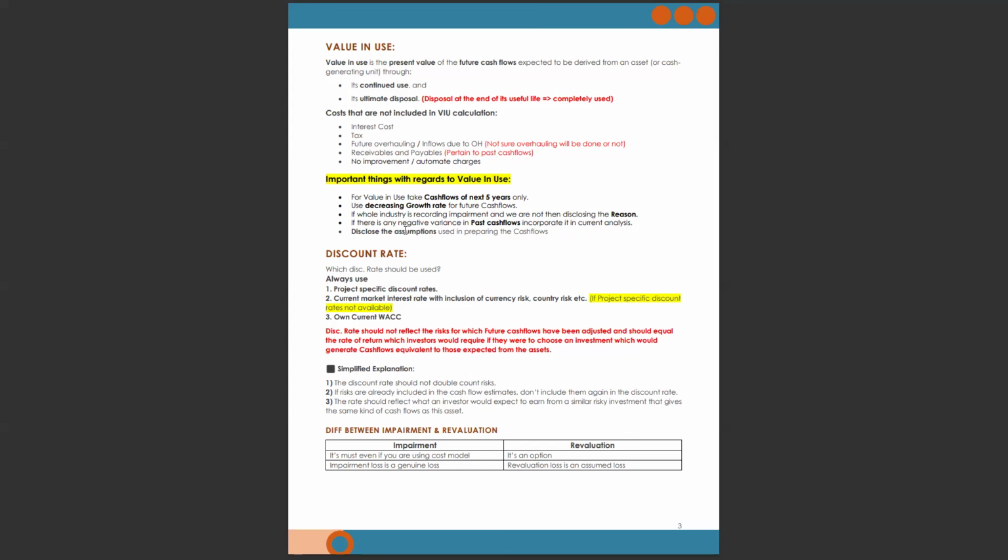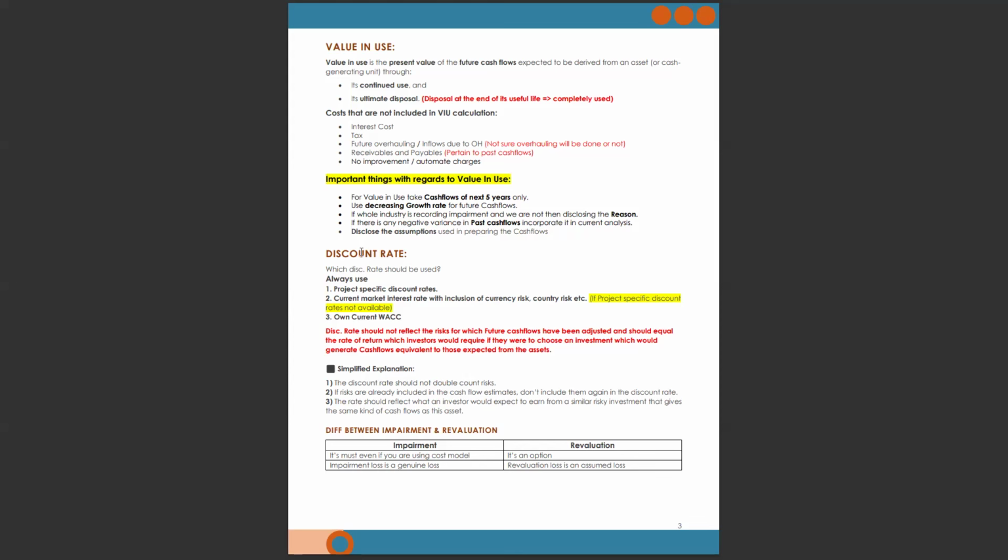If there is any negative variance in past cash flows, incorporate it in the current analysis. If there is any negative thing in the past trend, then you will also have to incorporate it in your current analysis. Disclose the assumptions used in preparing the cash flows. You have to disclose the assumptions, because assumptions involve subjectivity and estimates.